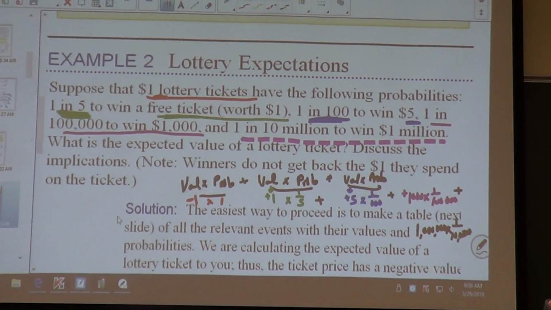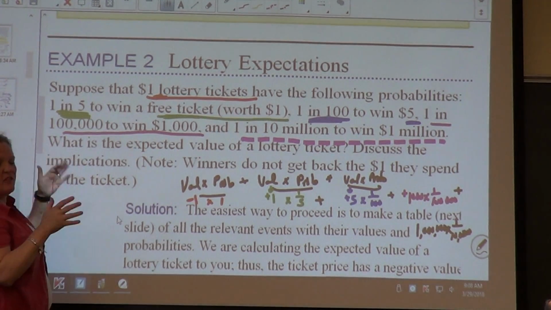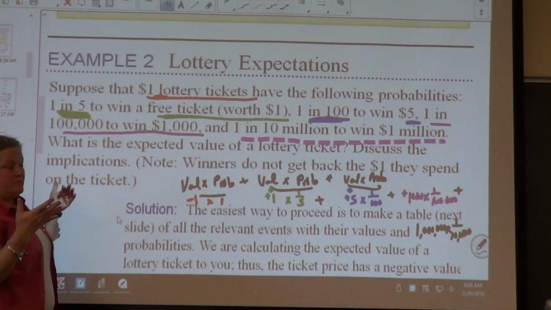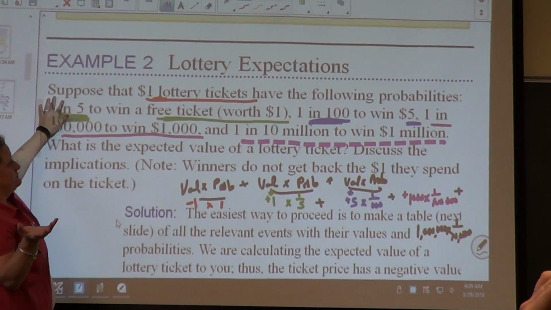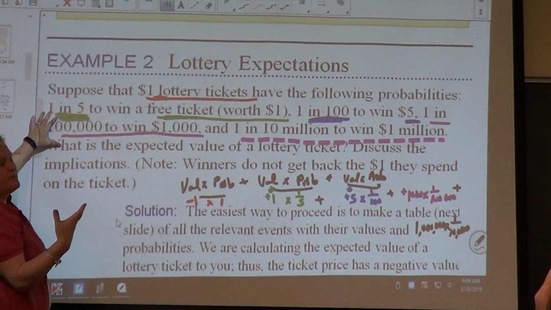This problem is a typical lottery problem. Now that we know a little bit about expected value, suppose that you're buying a dollar lottery ticket, and these are the following probabilities.